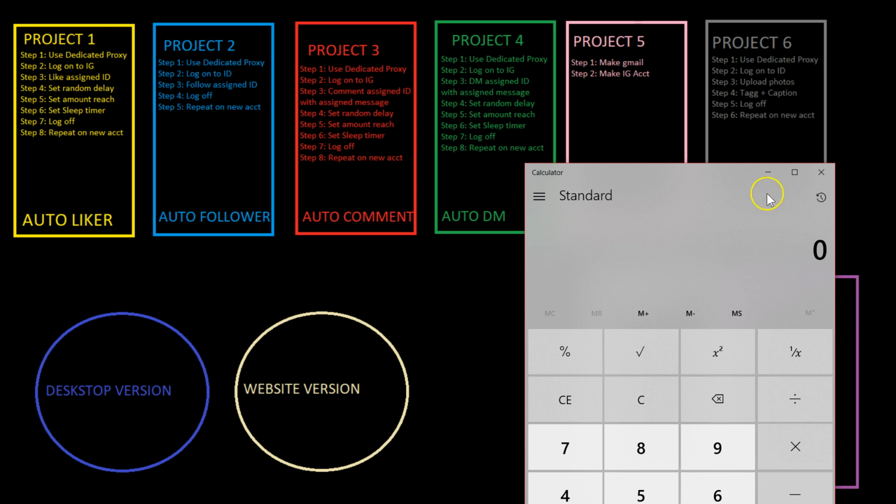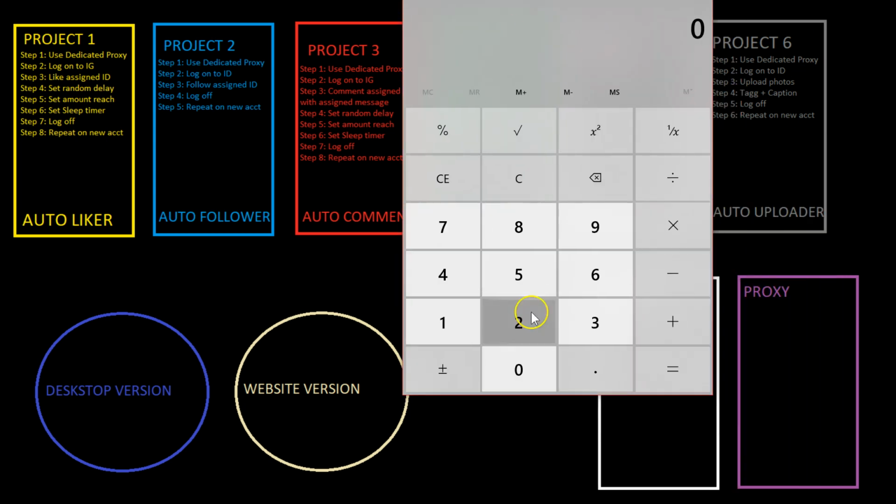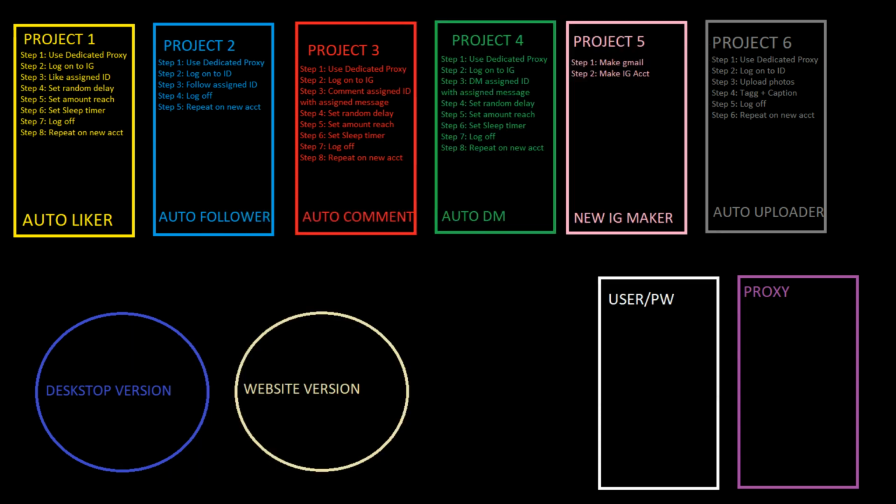So $70 times 10 is already $700. Keep in mind that some of these accounts are going to get banned over time, because we're using public proxies and other people are using these proxies too. Over time they're going to get banned and we're going to have to replenish them.